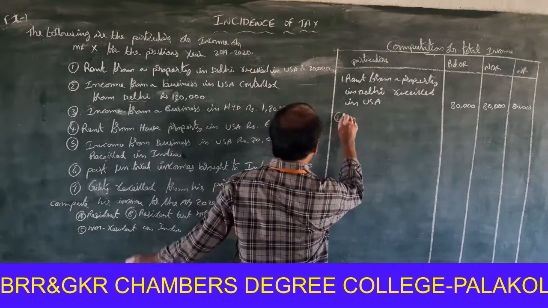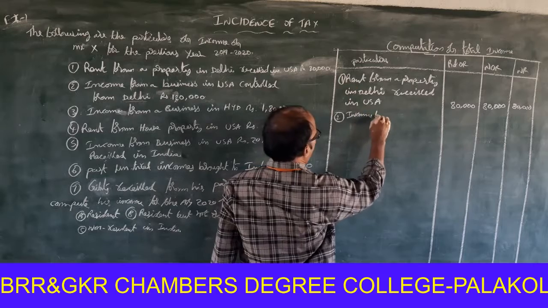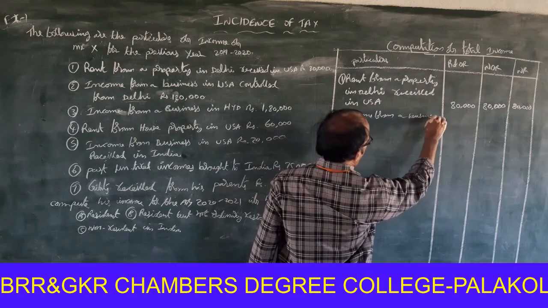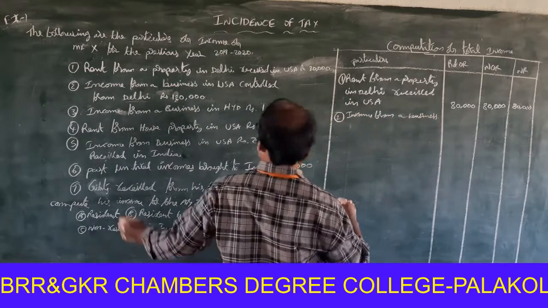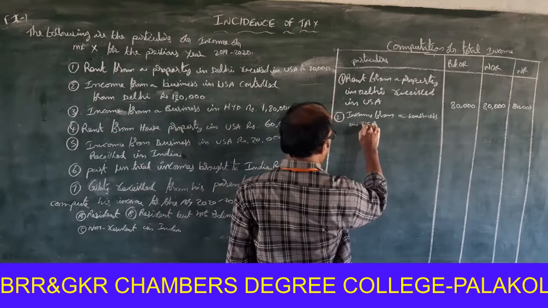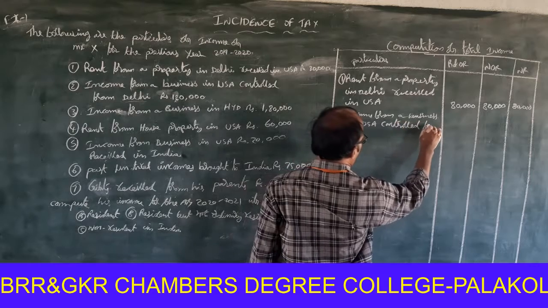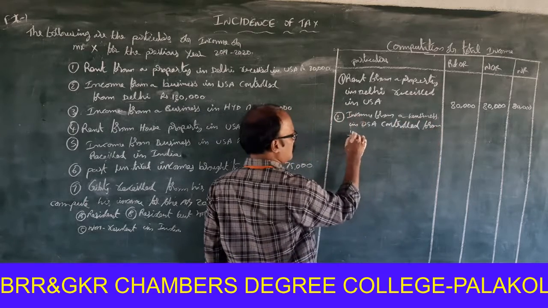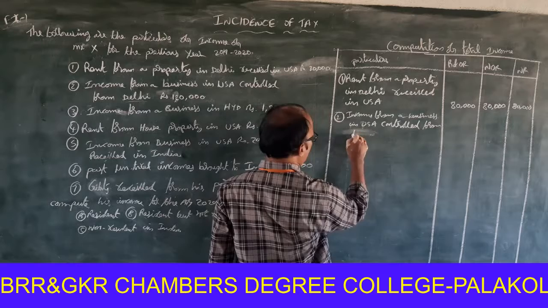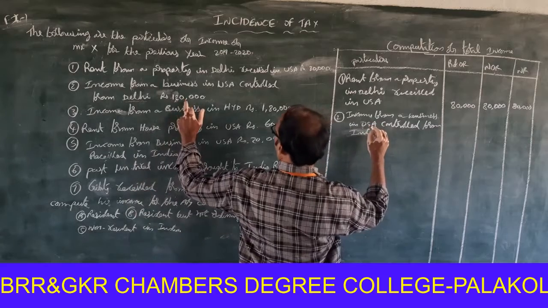So second point, income from a business in USA controlled from India, 1,20,000.